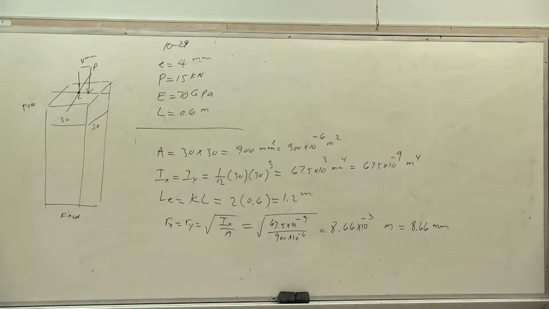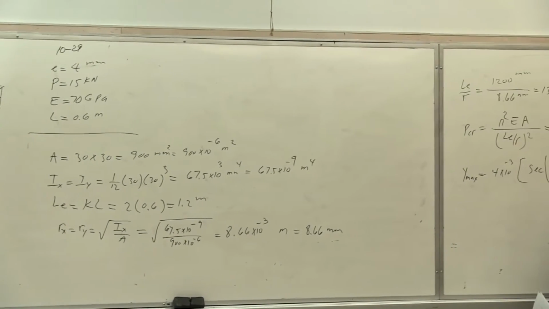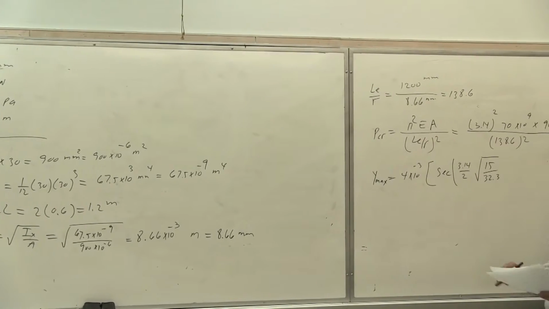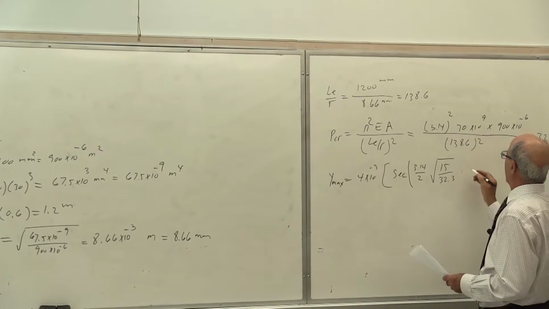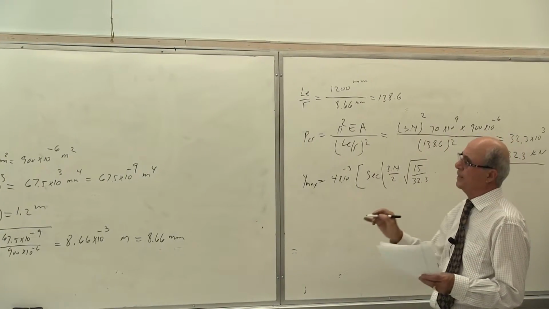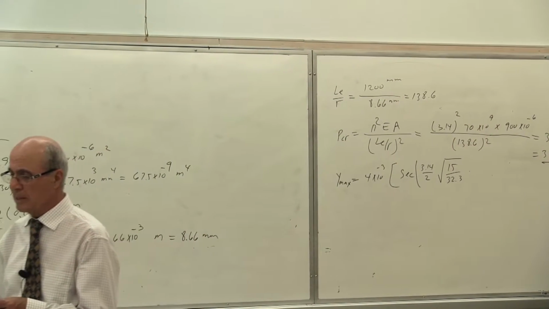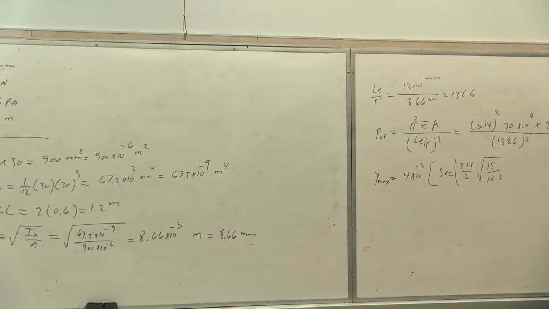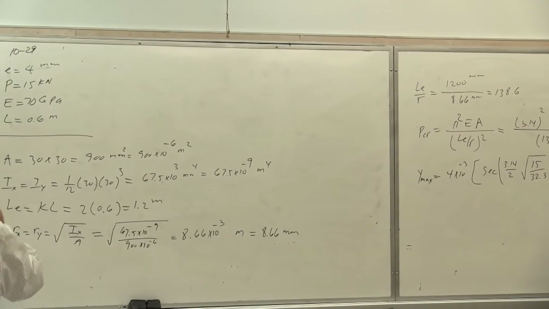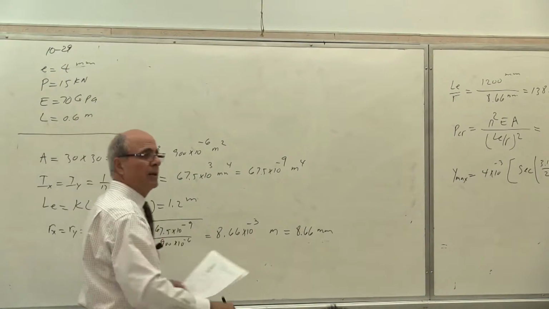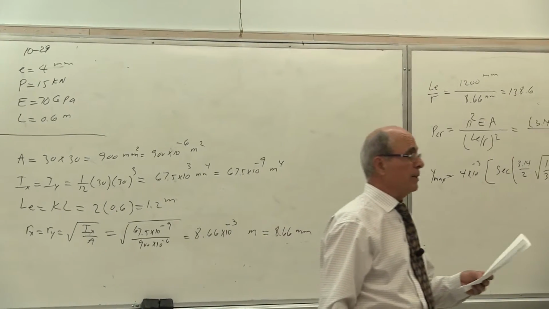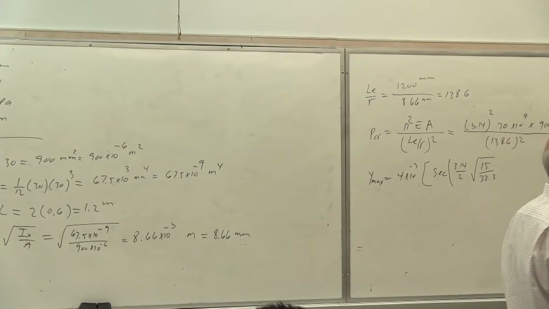Y max becomes like that. P is 15 divided by 32.3. Is that correct or not? Multiplied by L. L is how much? L was given, look at it. L effective, which is 1.2. Yes or no? Right. Why are we multiplying by L instead of subtracting 1?